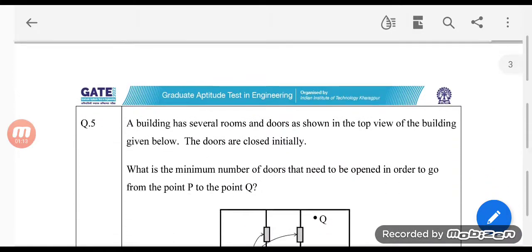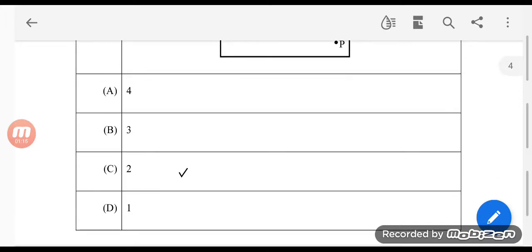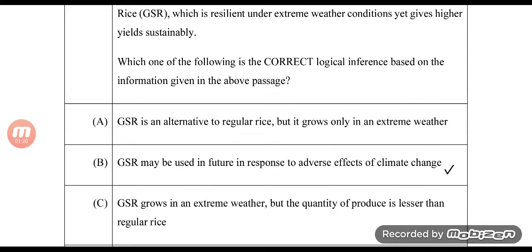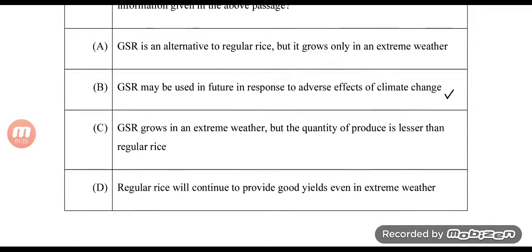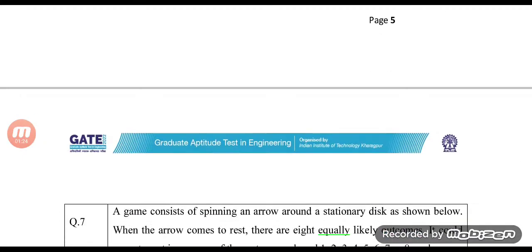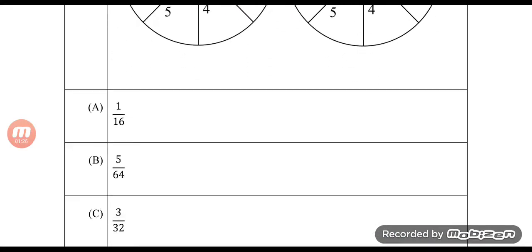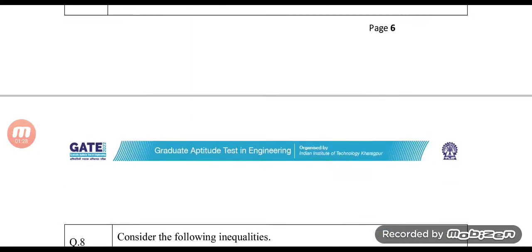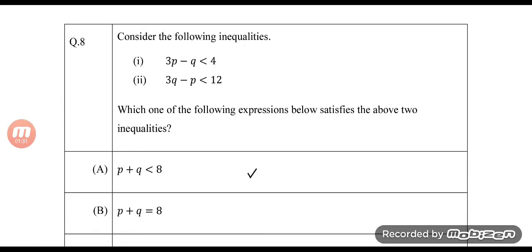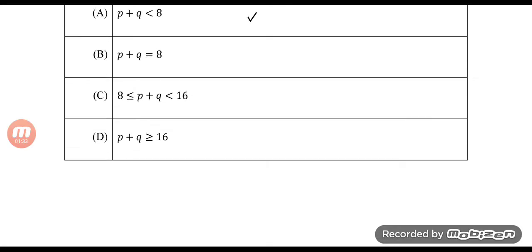This is okay. Question number 5, the answer is C. Question number 6, the answer is B: GSR may be used in future in response to adverse effects of climate change. Question number 7, the answer is D, 7 by 64. Question number 8, the answer is A: P plus Q is less than 8.